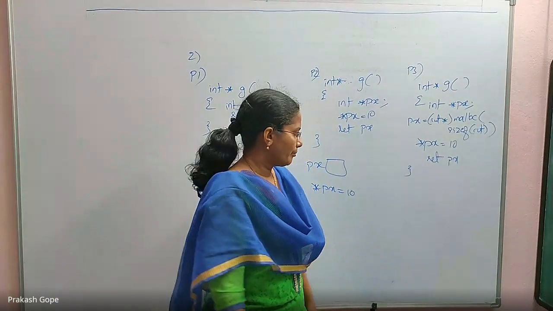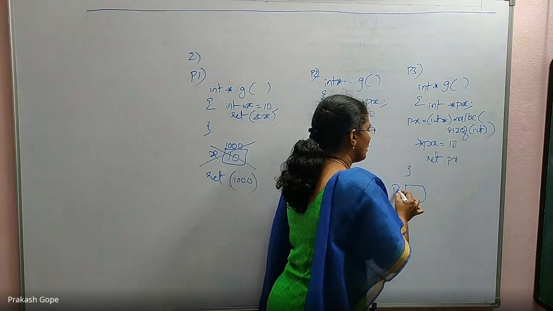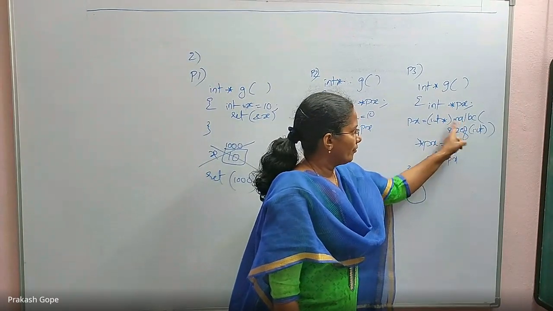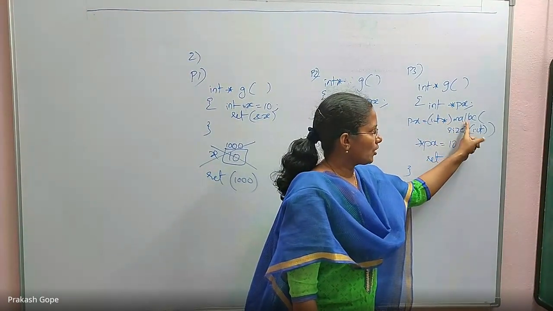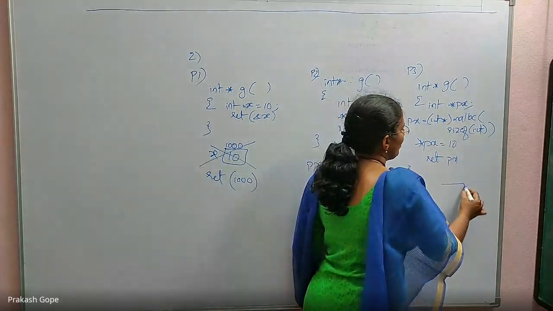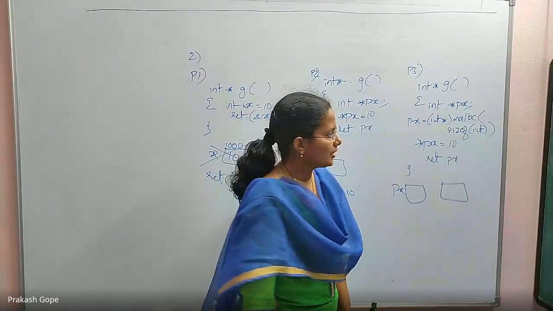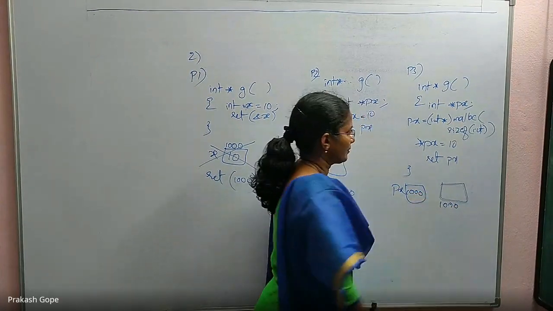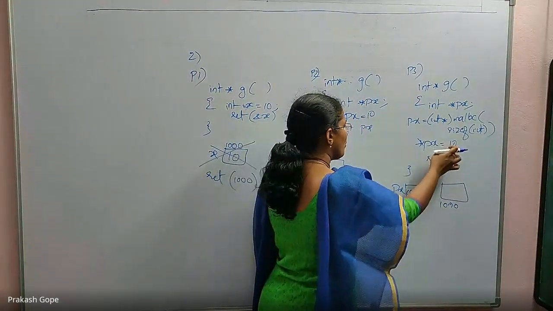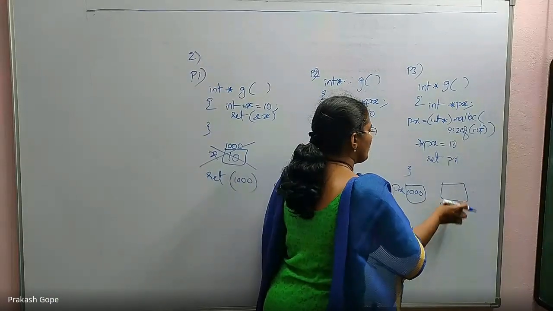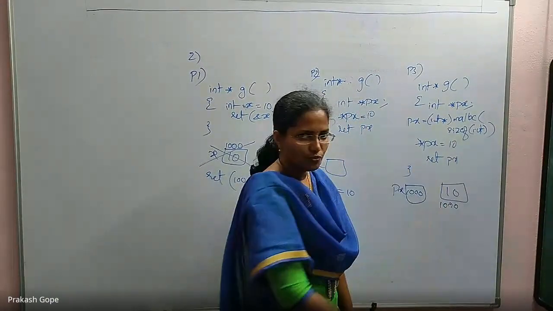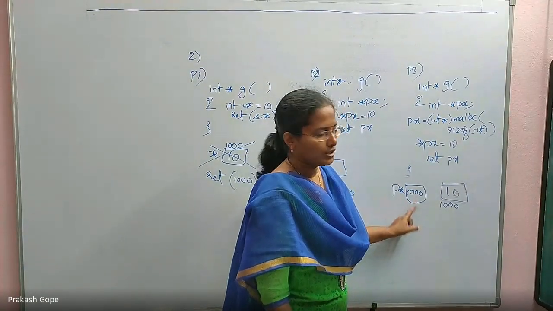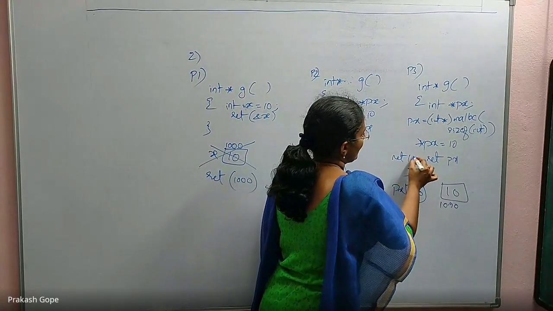Coming to P3, px is a pointer variable. Then px equal to int star of malloc size of int. So dynamically memory gets allocated for an integer. Its base address is returned and that is captured by px. Star px equal to 10. So px has some address, and the value in that must be 10. This is also fine. Return px. So I am saying return px. Is this a problem?